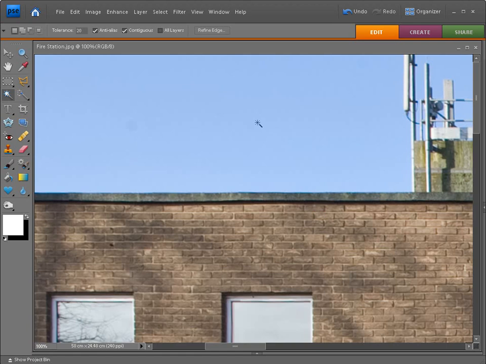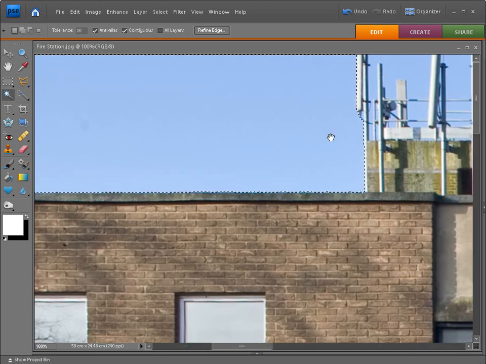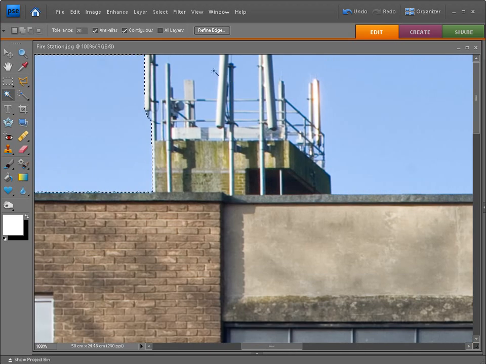Click once on the sky pixels with the Magic Wand tool, and you'll be able to see that the marching ants are now showing. Moving through the image, we also need to add these other areas of sky pixels to that selection. So to do that, we hold down the Shift key and then we click on more blue sky pixels, and you'll be able to see there that the marching ants are now starting to show. And I'm just going to work inside this tower, adding all of the blue sky pixels to the selection.